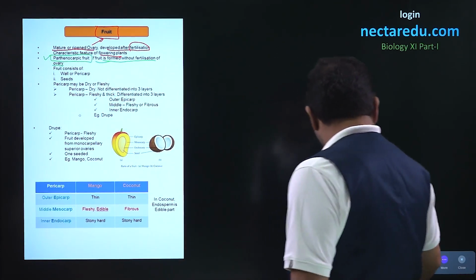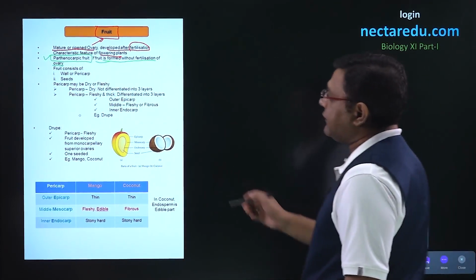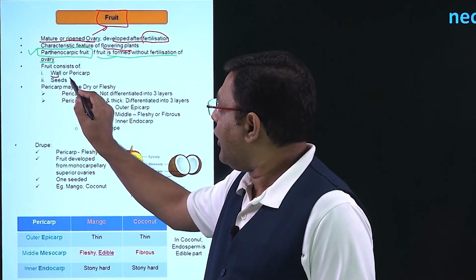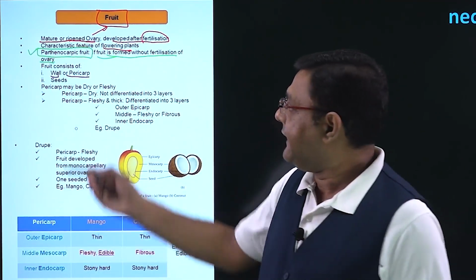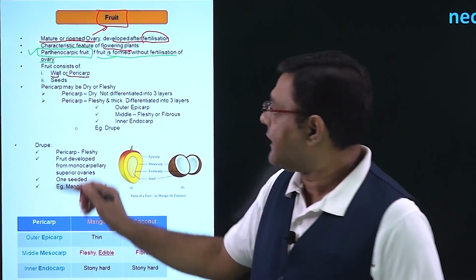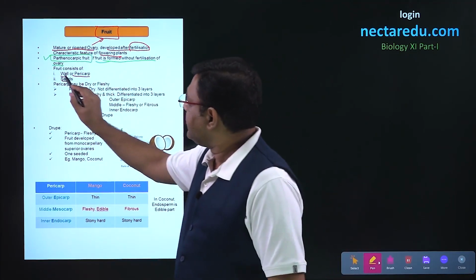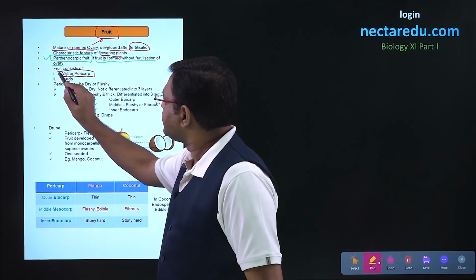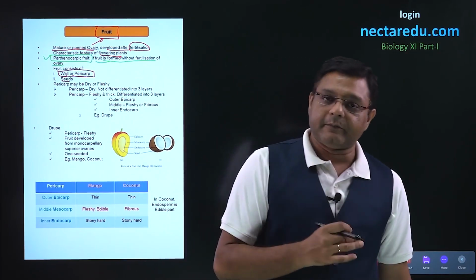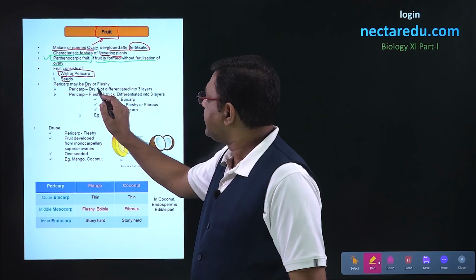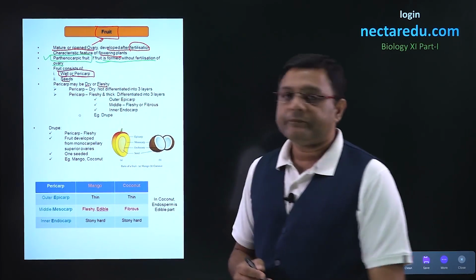Now, talking of the parts of fruit, there are two parts of fruit. The first part is called the wall or pericarp, and inside the wall or pericarp, there will be seeds present. Now, initially talking of the first part, that is the wall or pericarp, this pericarp can be dry, as well as fleshy.